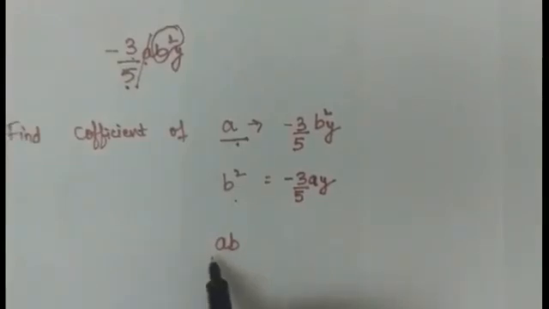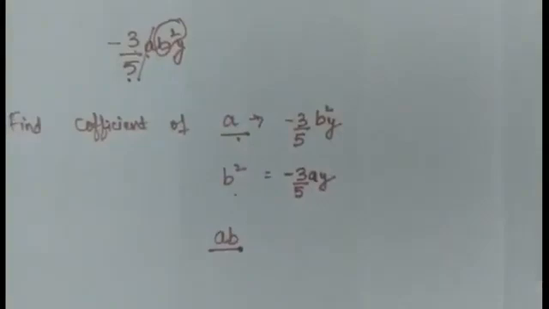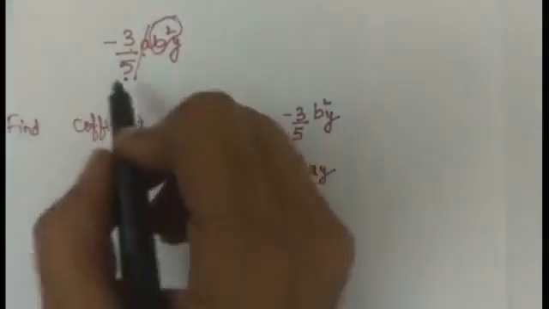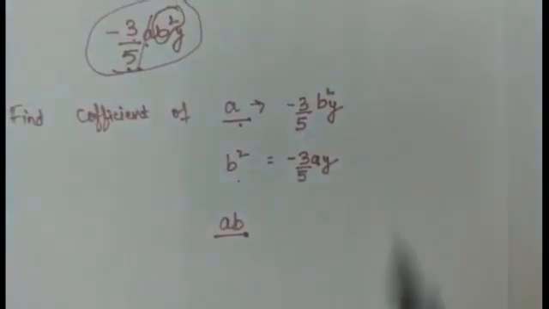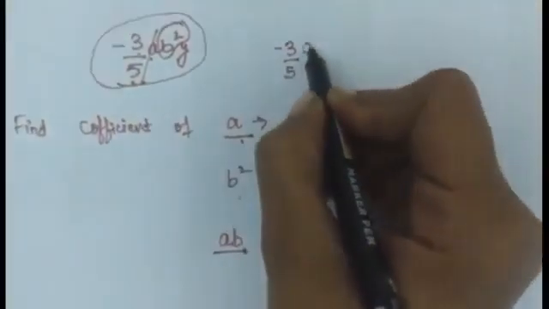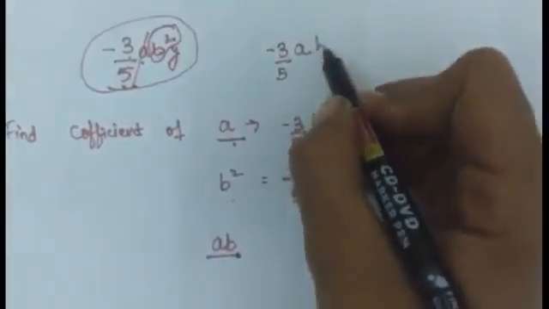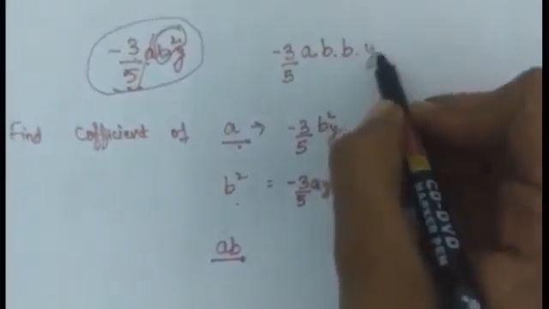Now students, you have to find the coefficient of ab, and you will think there is no ab, there is ab square. So first of all, you have to write this term in the form of ab. Let's see how. Minus 3 upon 5 a, now b square can be written as b into y.